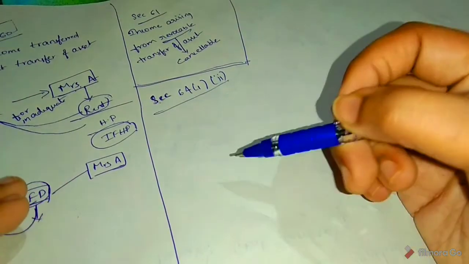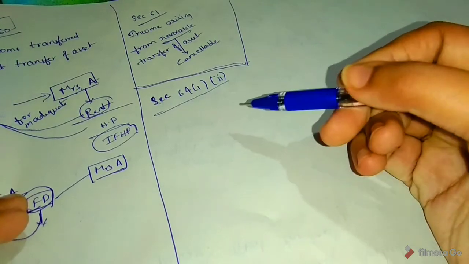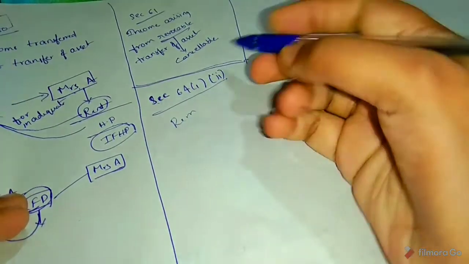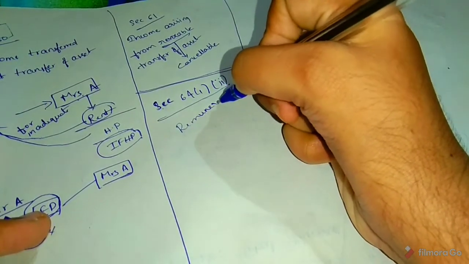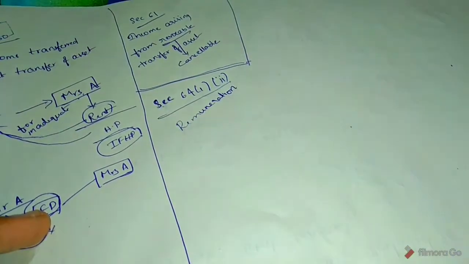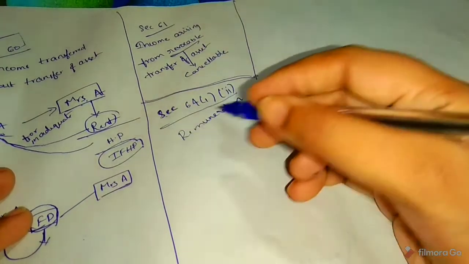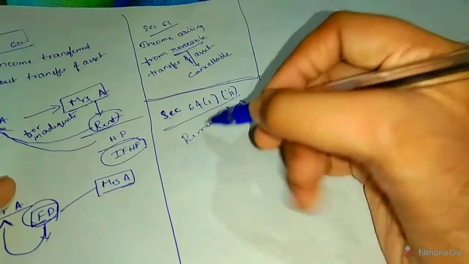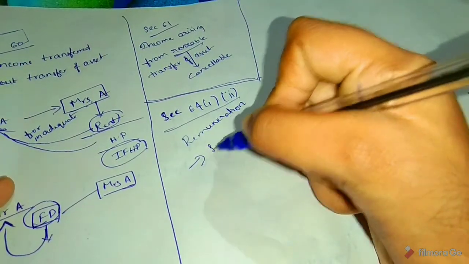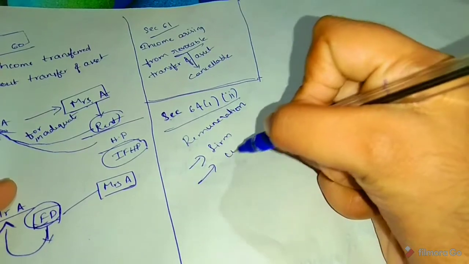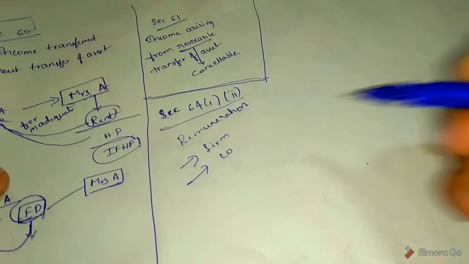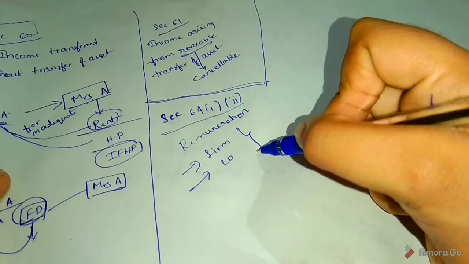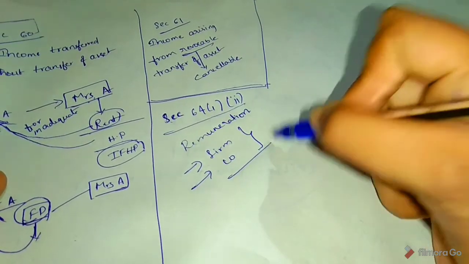In this section, income arising to spouse by way of remuneration, meaning salary. Any income arising to spouse by way of remuneration from a firm or company in which the individual has substantial interest.